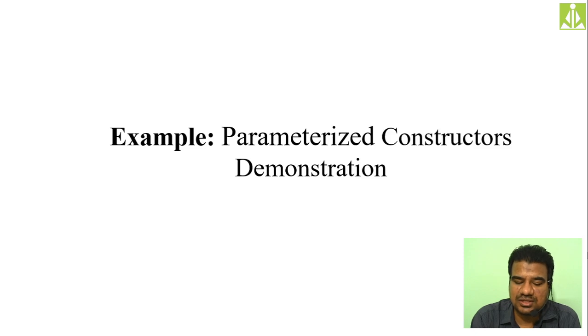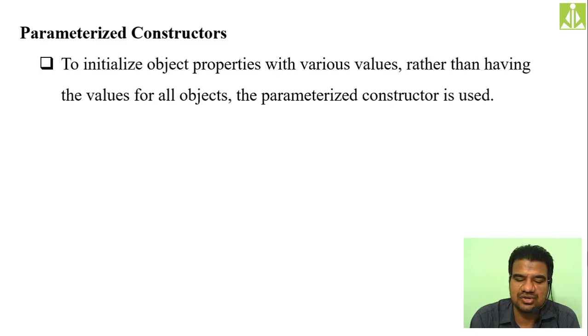So now we need to see the demonstration of the parameterized constructor. To initialize object properties with various values, I mean different values, not zeros, rather than having the same values for all objects, the parameterized constructor is used. If you initialize the values inside a class, then what will happen? All the objects will get the same values. That is not our intention, isn't it?